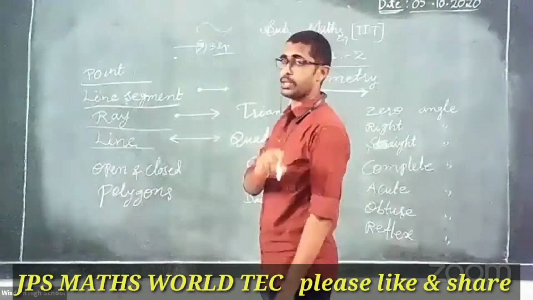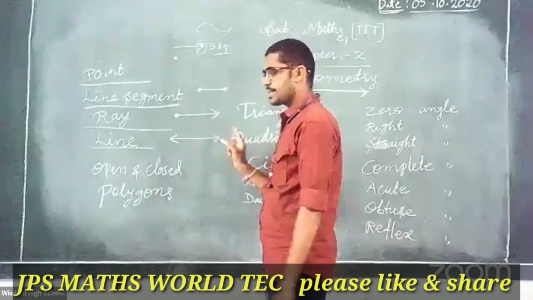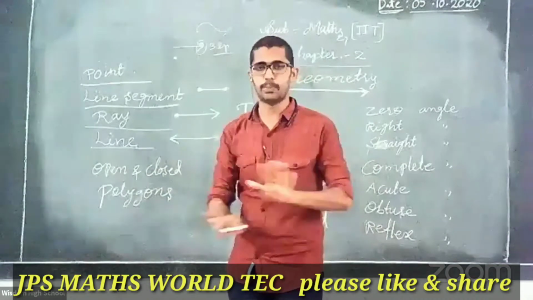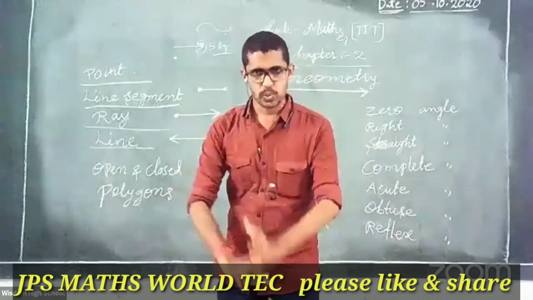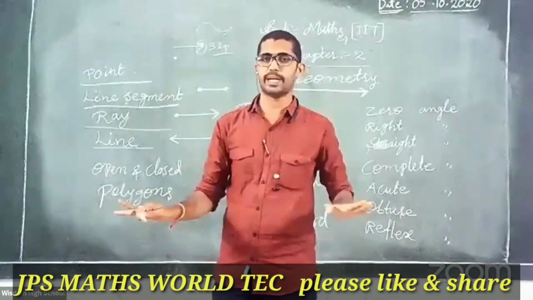Line, again, somebody to doubt. What is it? Curved line. Straight line. Okay. This line has how many end points? No end point. So, what is here? Line segment has two end points. Ray has one end point. Line has no end point.